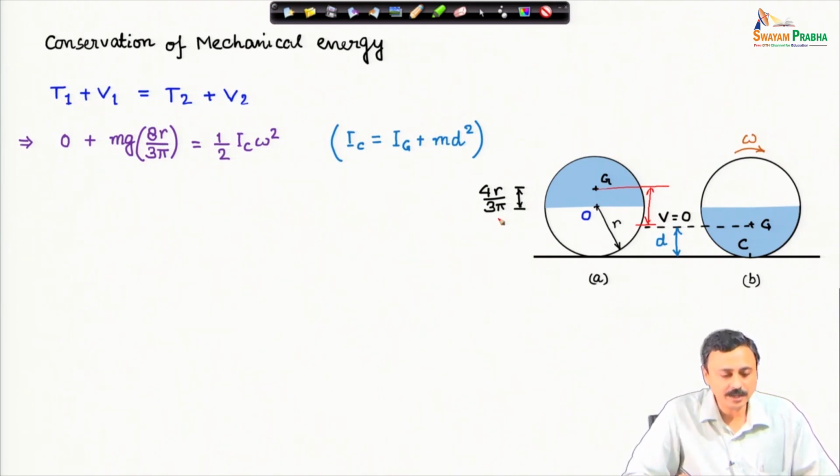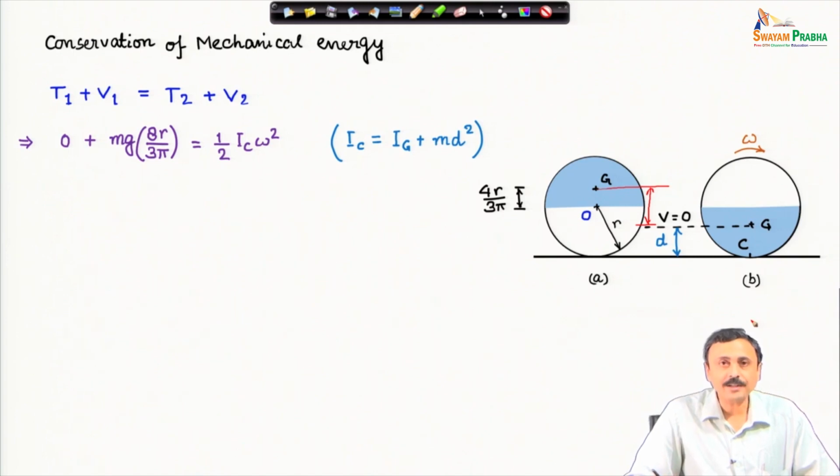Therefore, mg 8r by 3π, that is the potential energy in state 1, and that must be equal to the kinetic energy in state 2 shown in figure B plus the potential energy in state 2, which is 0. The potential energy in state 2 is 0 because the center of mass has reached the datum.